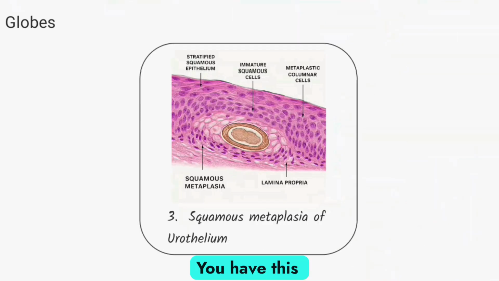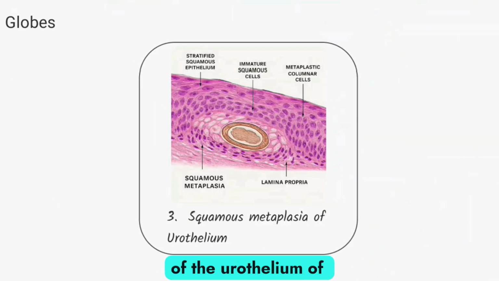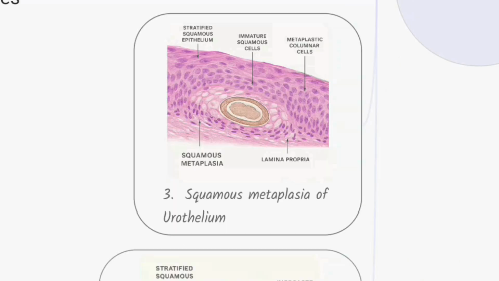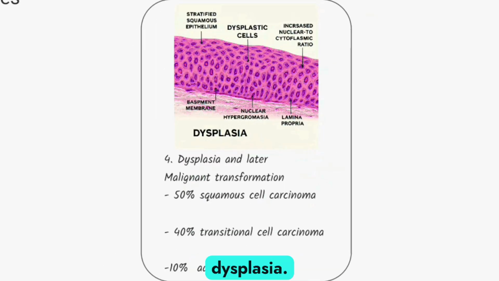You have this squamous metaplasia of the urothelium of the urinary tract. You will have dysplasia. This is what you see, a malignant transformation. It means that it could transform into cancers like the squamous cell carcinoma, the transitional cell carcinoma, and the adenocarcinomas.